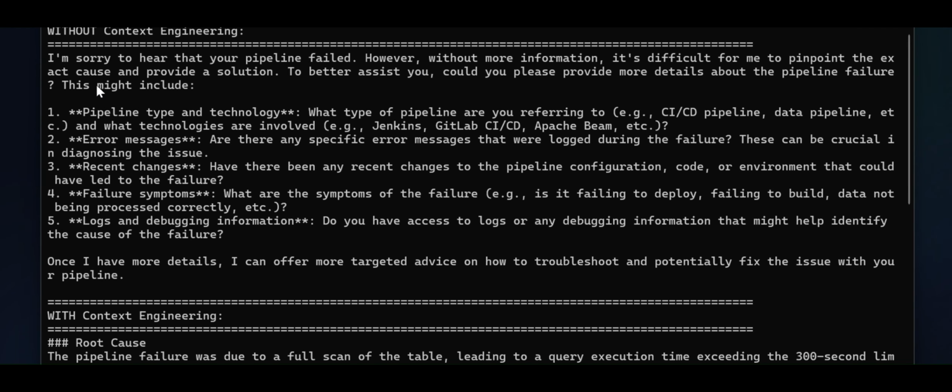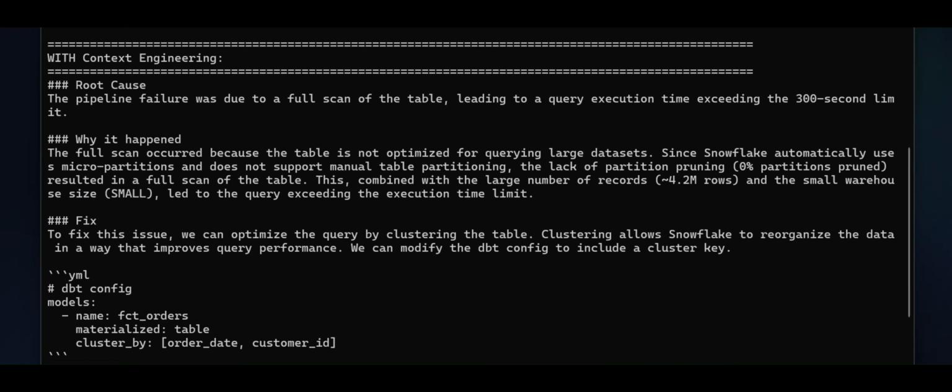You can see that without context engineering, the LLM is responding in a vague manner. It says, I'm sorry to hear that the pipeline failed. However, without more information, it is difficult for me to pinpoint the exact cause and provide a solution. So it is asking back a lot of questions that we need to provide again. But with context engineering, it is figuring out the root cause of the problem.